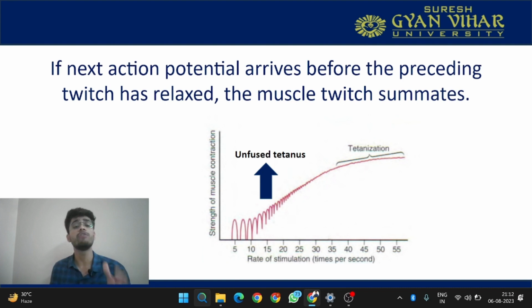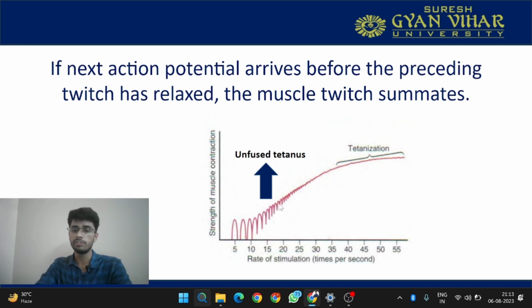The amplitude of both the forces will be increased. As you can see over here, this is the type of isometric contraction. The first contraction is coming, then it is relaxing, then the other is coming. But from over here, the second one has come within the duration of the first contraction. So the amplitude is summating, it is increasing.